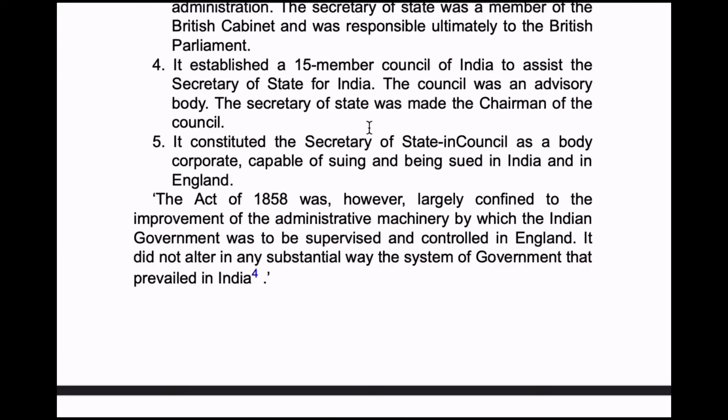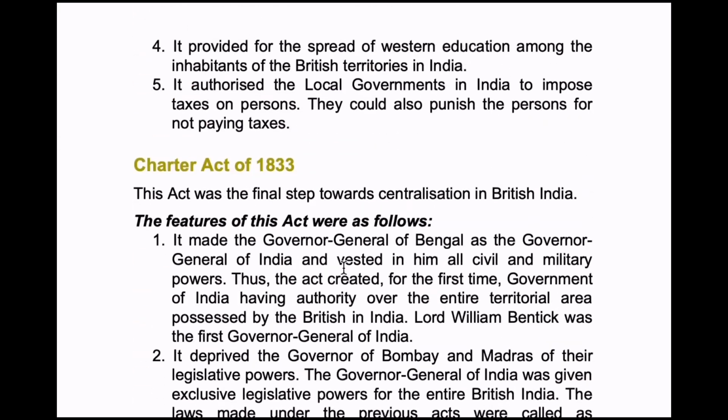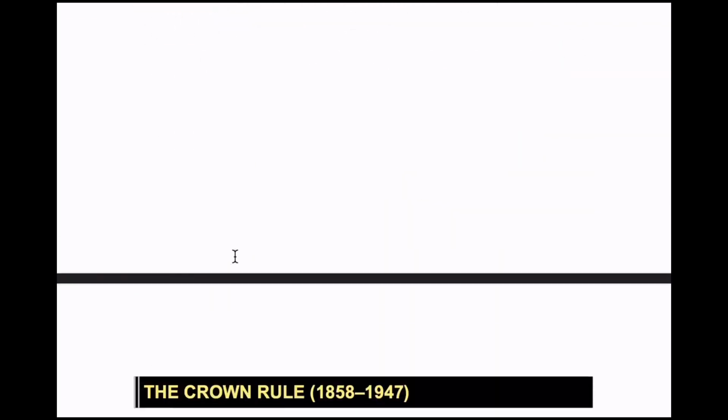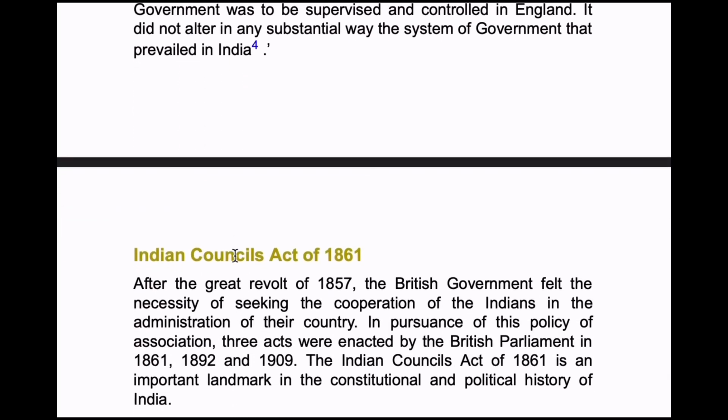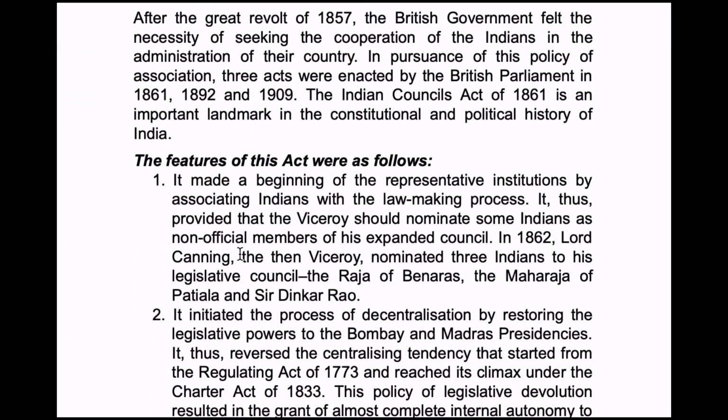Now, let's again see the Charter Act of 1833. Here, it deprived the governors of Bombay and Madras of their legislative powers. And now in the Indian Councils Act 1861, the governors of Bombay and Madras got their legislative powers back.